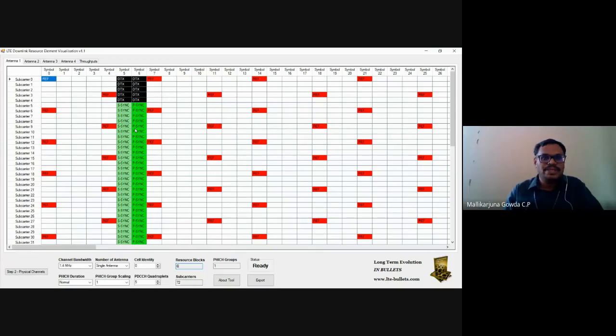Here OFDM symbol 6 shows as symbol 5, because it started from 0. OFDM symbol 6 will be S-Sync and OFDM symbol 7 will be the P-Sync. In one frame, two subframes will have these synchronization signals.